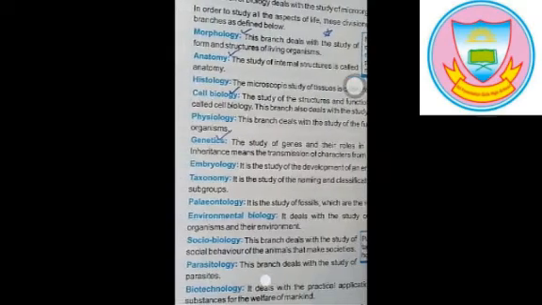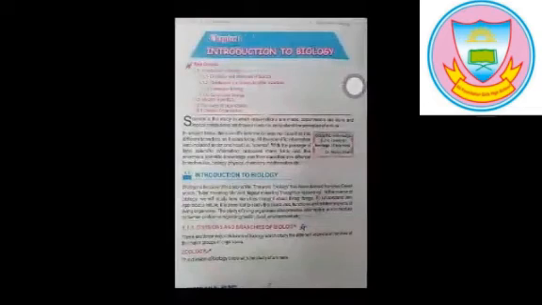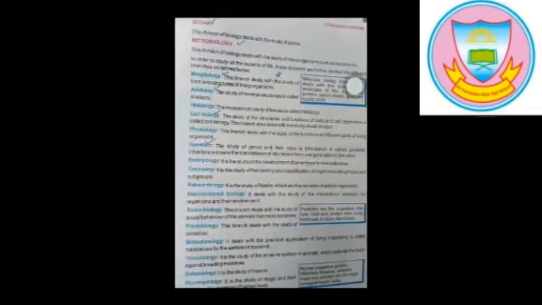Now take an overview. Zoology, the study of animals. Botany, the study of plants. Microbiology, the study of small or microorganisms. Morphology, the study of form and structure of living things, may be external or internal. Anatomy, the study of internal structures is called anatomy. Next is histology, which is the last of today's lecture. Histology is the study of tissues, just like cardiac tissues and etc.